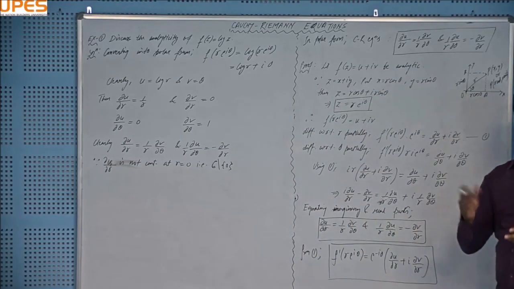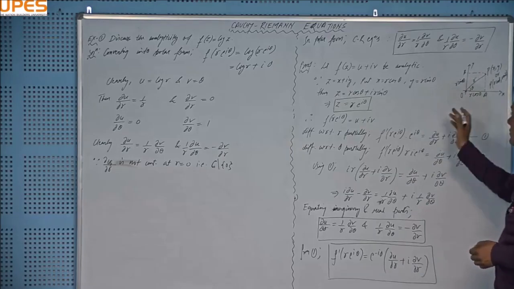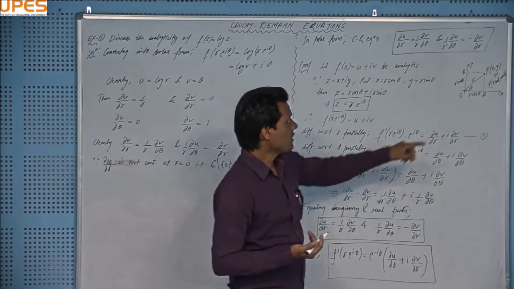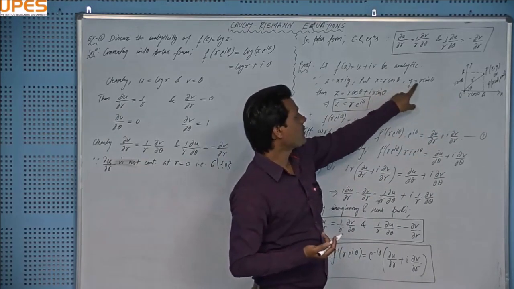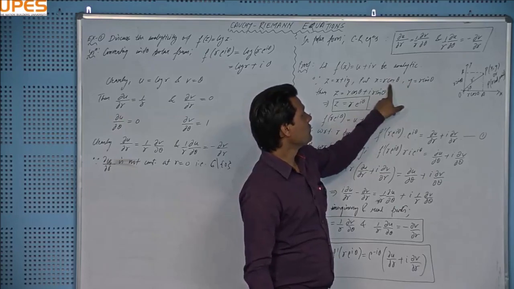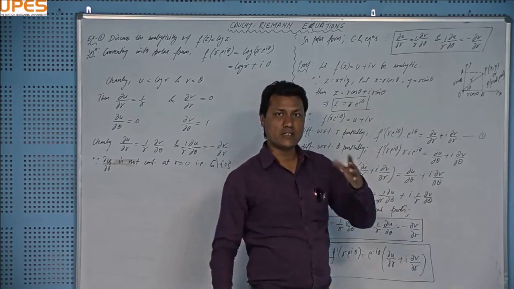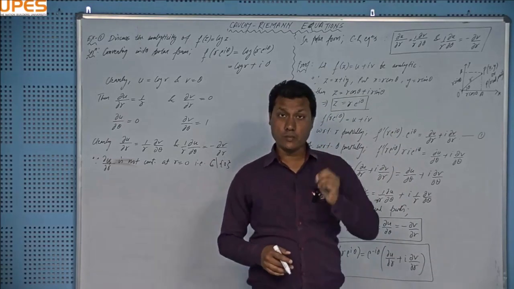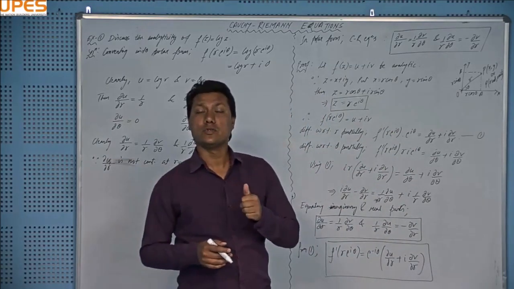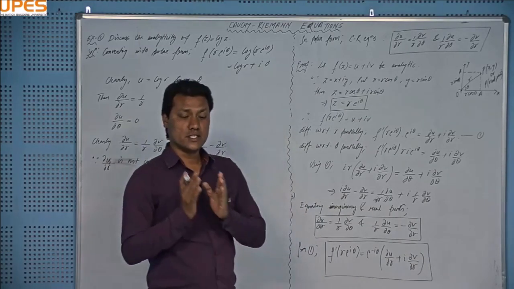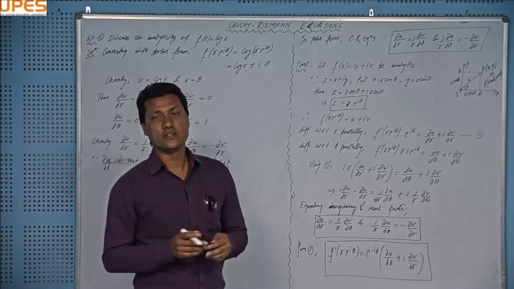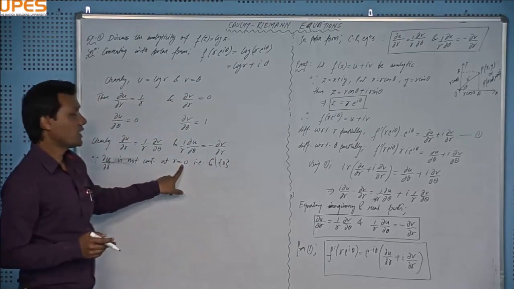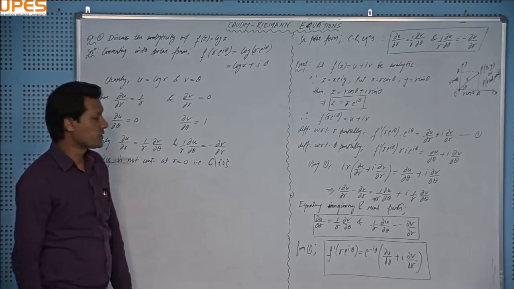Because theta is actually tan inverse of y upon x, right? If you divide x equal to r cos theta, y equal to r sin theta, you will get tan theta equal to y upon x, or theta equal to tan inverse y upon x. And tan inverse y upon x will produce tan inverse 0 upon 0 at the origin. If you are taking z equal to 0, it means x equal to 0 and y equal to 0, then theta will be tan inverse of 0 by 0, and that is not defined. That's why at the origin you just write r equal to 0, right? Theta is not defined at the origin, right?